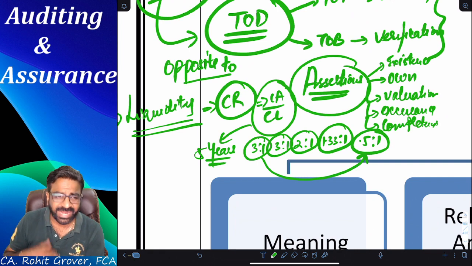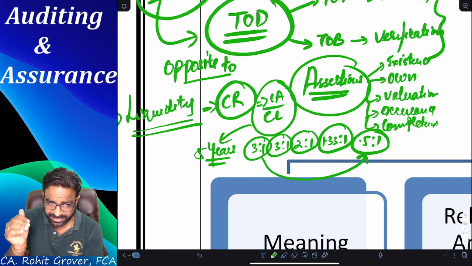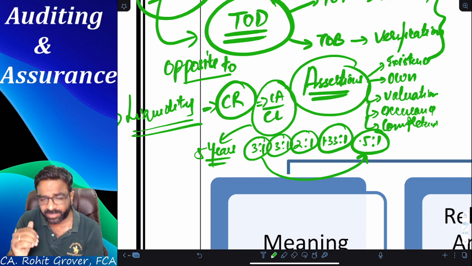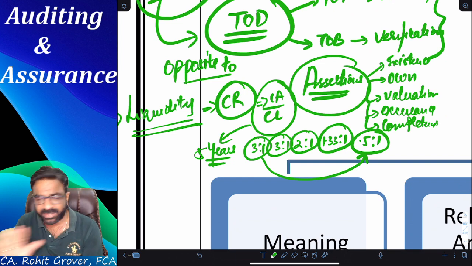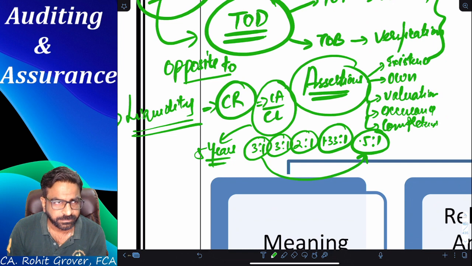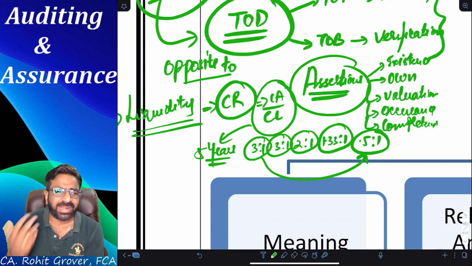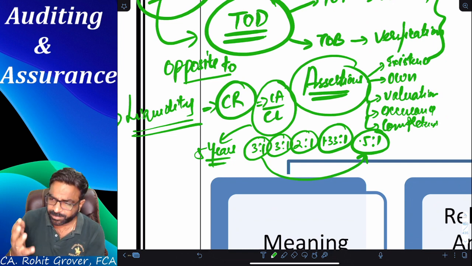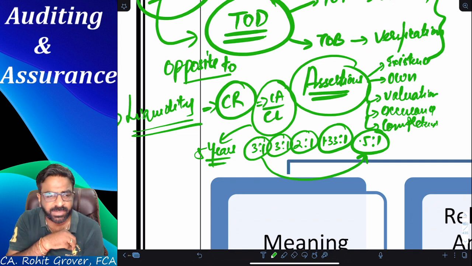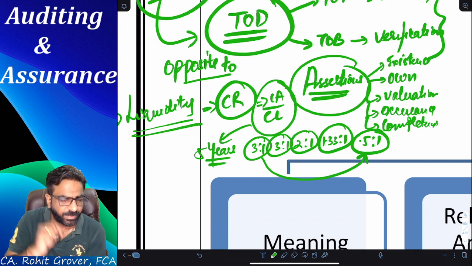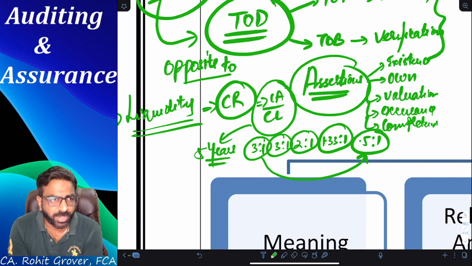Decreasing. Decreasing. So that shows what? Now tell me, is it completely a positive working capital with my client, or is it completely negative working capital now? Negative. It's a bad sign. Are you getting the point? It means I have only 50 paisa in my pocket to pay my liability of 1 rupee. That shows my poor client's liquidity. Are you getting the point? It shows my client's poor liquidity.